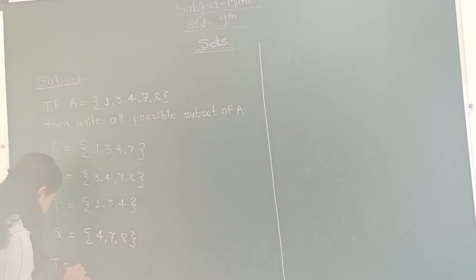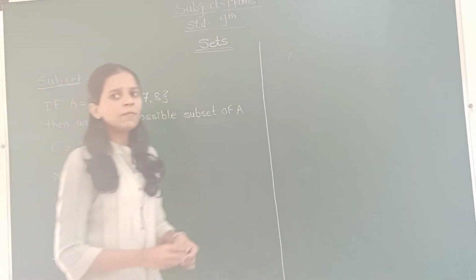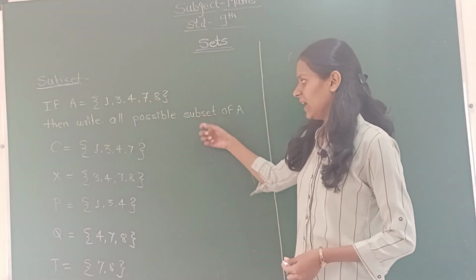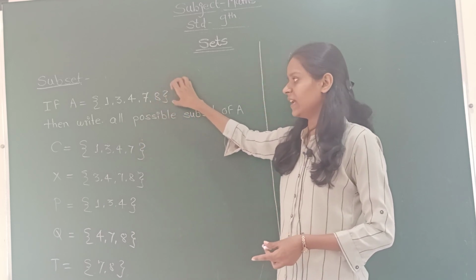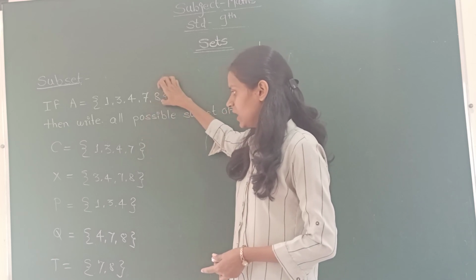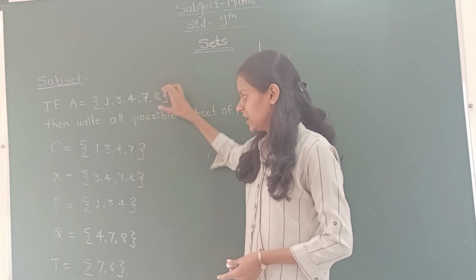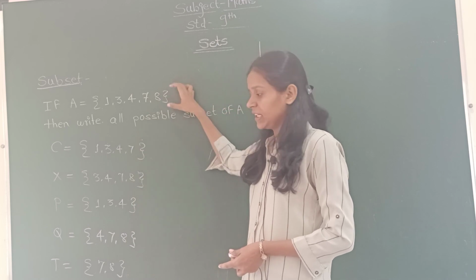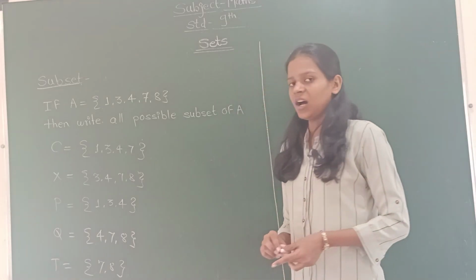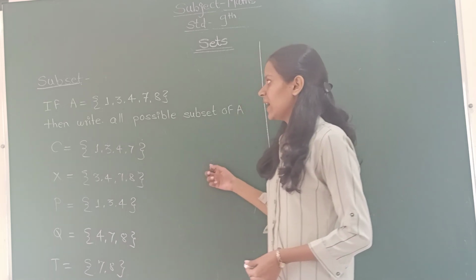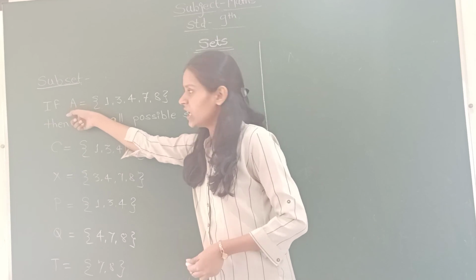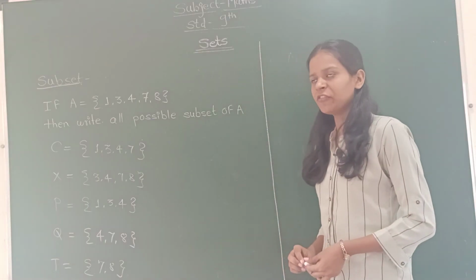Set T is equal to just 7 and 8. This is how you can write all the possible subsets of the given set A. A subset is a set which consists of elements which are present in set A. Therefore, set C is a subset of set A. Set X is a subset of set A. Set P is a subset of set A. Set Q and set T are subsets of set A. And we have learned the property that A is also a subset of itself. Therefore, A is also a subset of A.